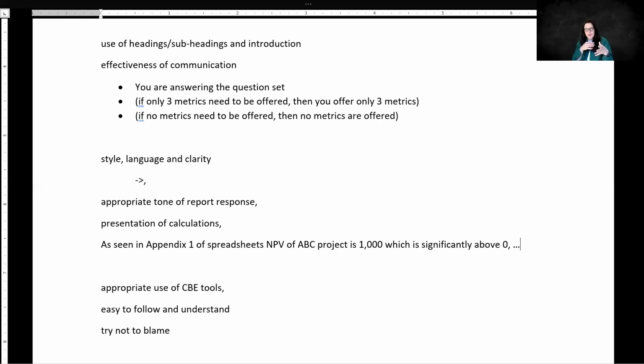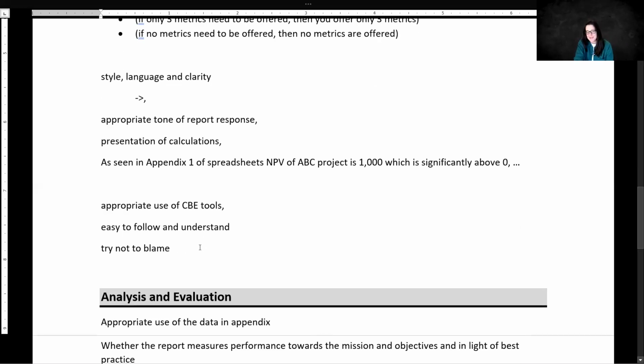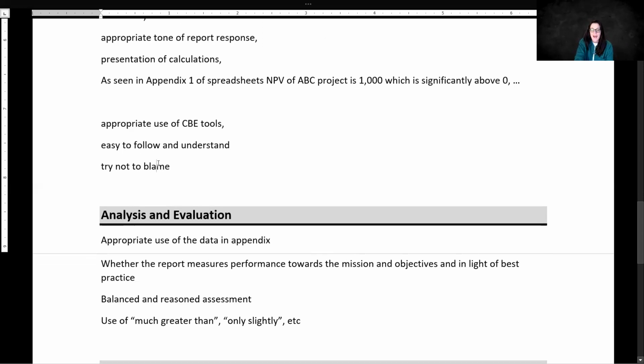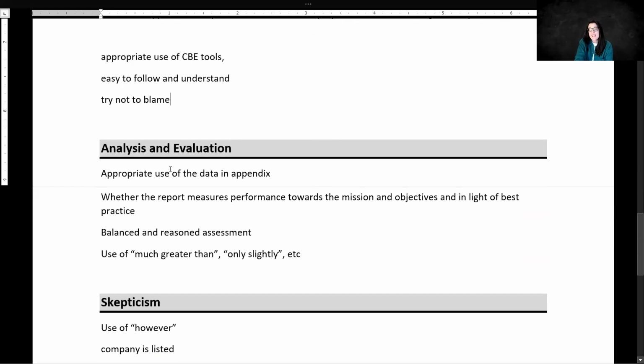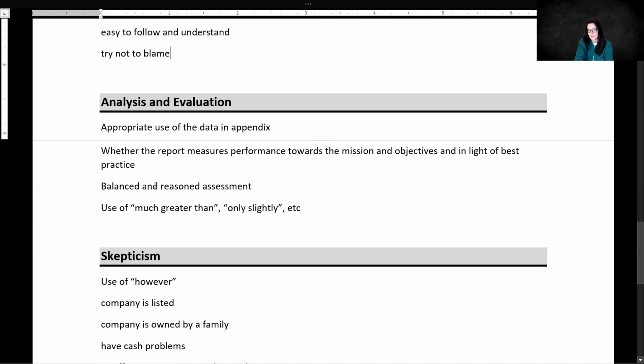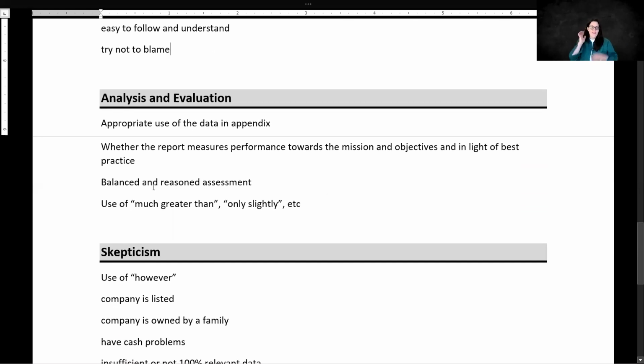You need to use a computer-based exam tool. So if you can apply the NPV formula or internal rate of return formula, you are supposed to use it. Your answer should be easy to follow and understand. Well, it can be hard because you are going to be stressed. And finally, your tone should be the correct one. So please do not blame. Be polite. Be ethical to whoever reads your report. That was the part about communication.